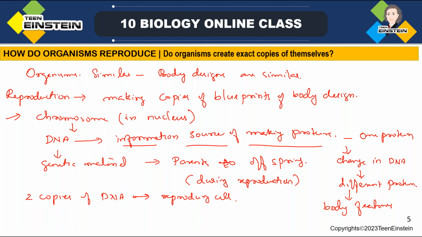So keeping one copy of DNA in the original cell and pushing the other, newly created one to the other cell, that will not work. Two copies of DNA will be there, one keeping here and another one pushing simply outside, that is not possible.